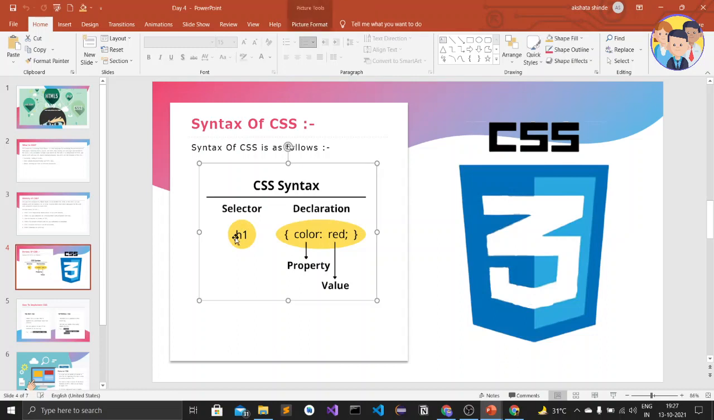The class name is indicated by a dot. So before the class name in CSS we use a dot, and before the ID name we use a hash. I will show you that in today's or tomorrow's lecture. The declaration is where we declare the value, meaning what styles we have to give for that selector. Here we have given the selector h1 and then the declaration color red. The color is the property and red is the value. So this is the simple syntax of CSS.